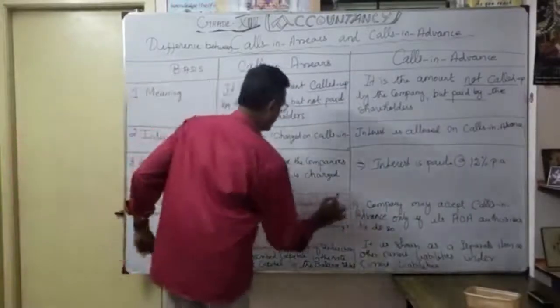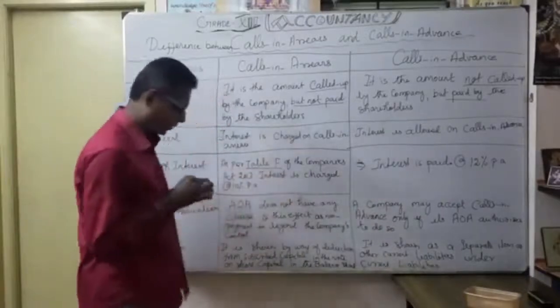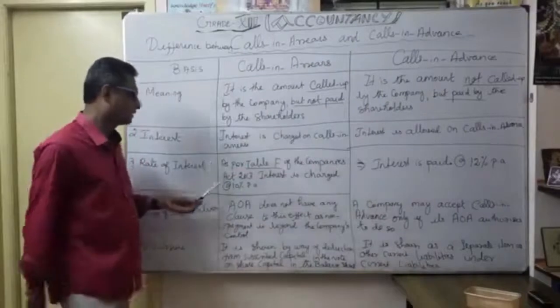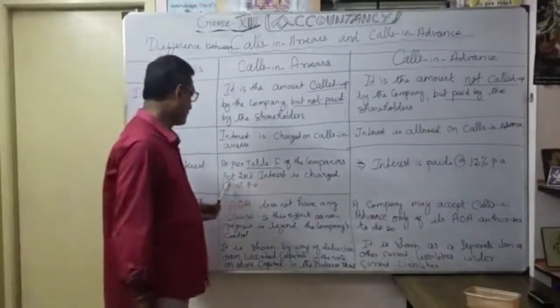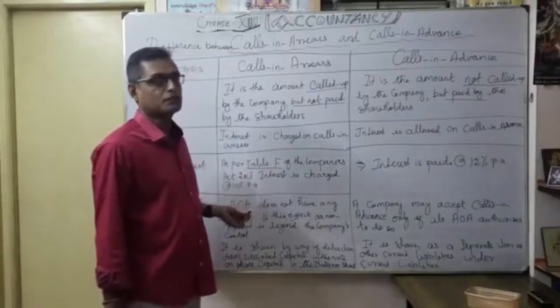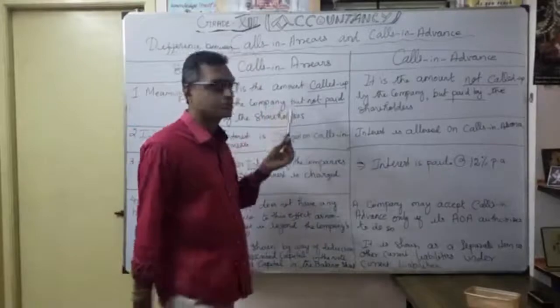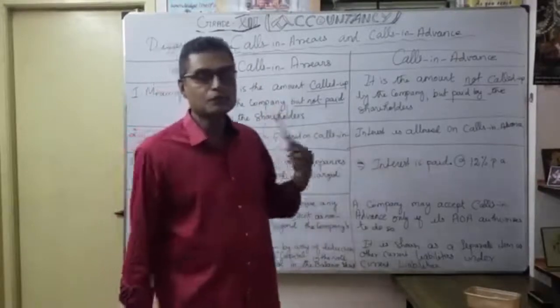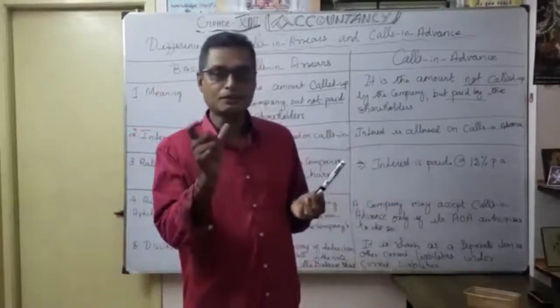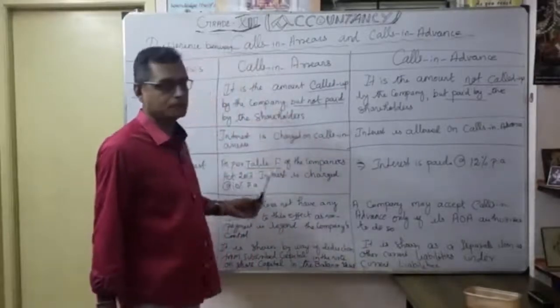According to calls in arrears, as per Table F of the Companies Act 2013, interest is charged at 10% per annum. Here, the company is going to charge 10% to the defaulting shareholder for calls in arrears. You know the difference between the due date and the payment date. During that period, the company is going to charge on calls in arrears. How much? 10% per annum.